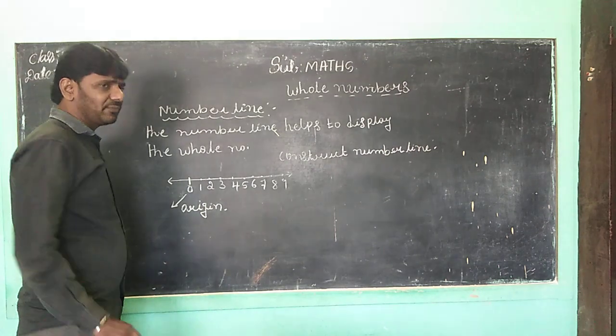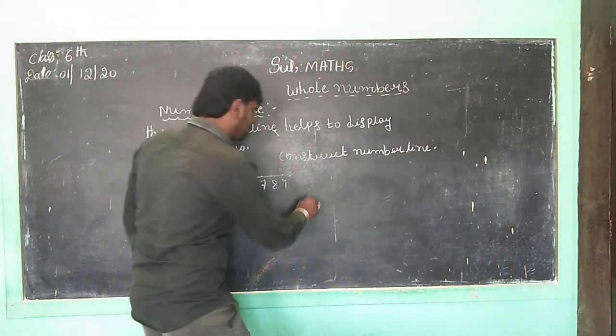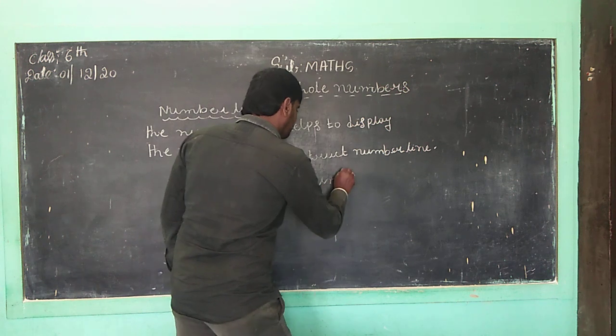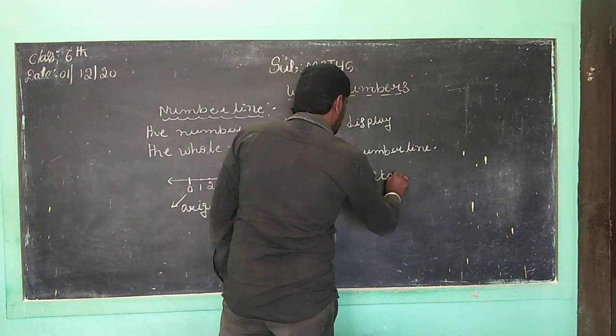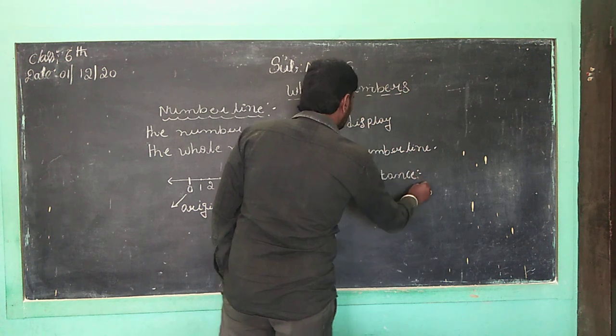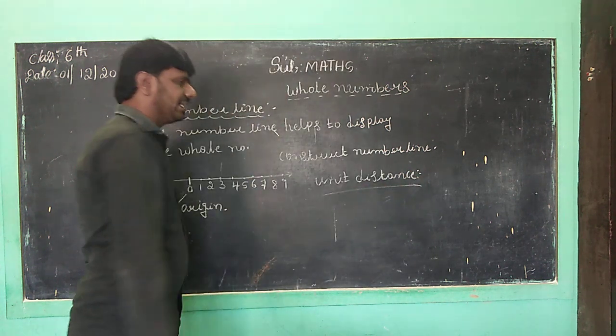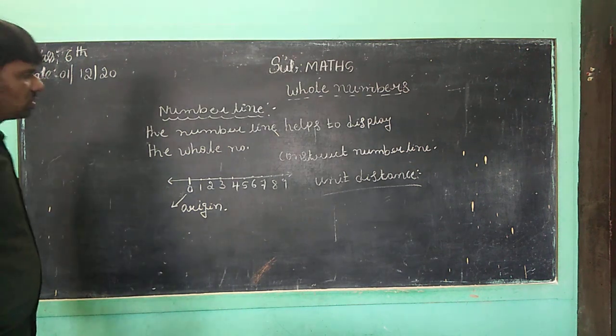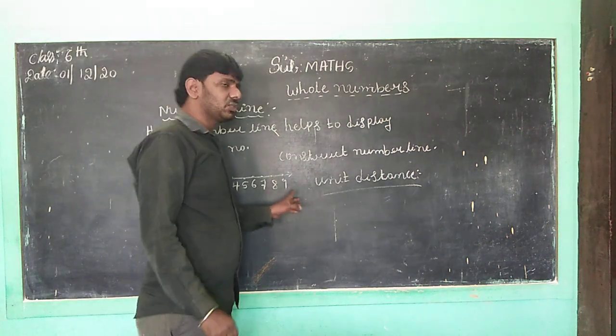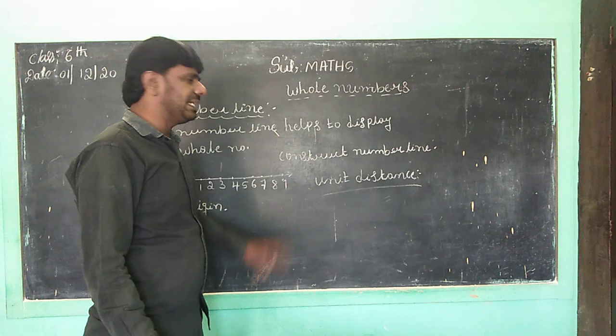What is the unit distance? Suppose two consecutive numbers, 7 and 8, in between. Correct, children? On a number line, there are two consecutive numbers, 7 and 8.